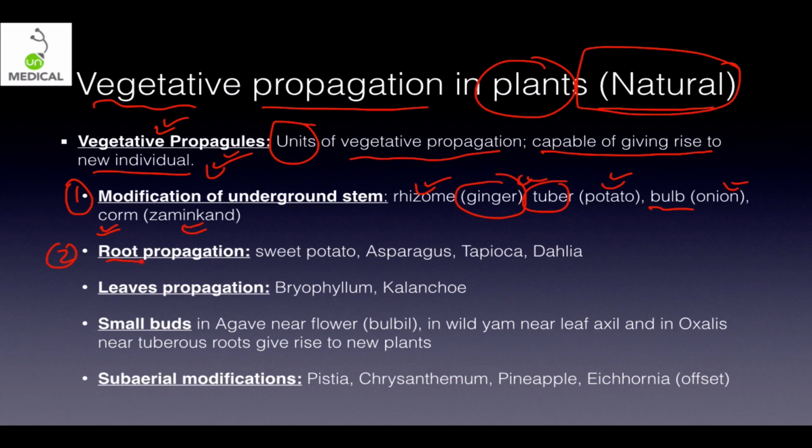Then second, we have root propagation. It is in case of sweet potato, then asparagus, tapioca and dahlia. Then finally we have leaf propagation in case of bryophyllum, very commonly, and then kalanchoe. Then we have small buds. Small buds arise from three places in three different plants. In case of agave, it happens near the flower, also called bulbil. In case of wild yam, it happens near the leaf axil, and in case of oxalis, it happens near tuberous roots. So all these three are small buds and they give rise to new plants.